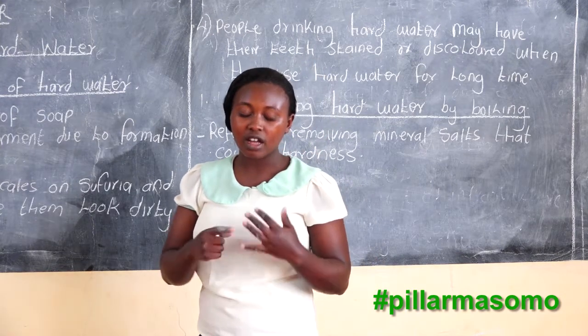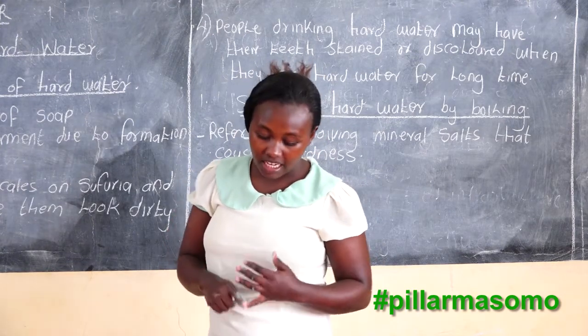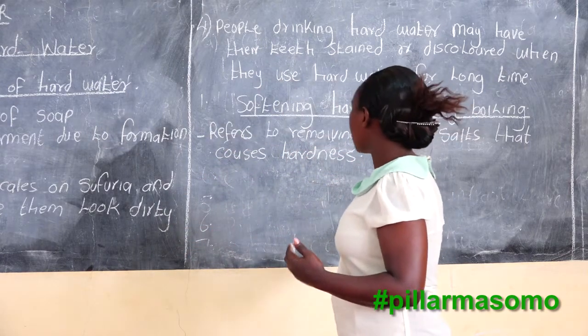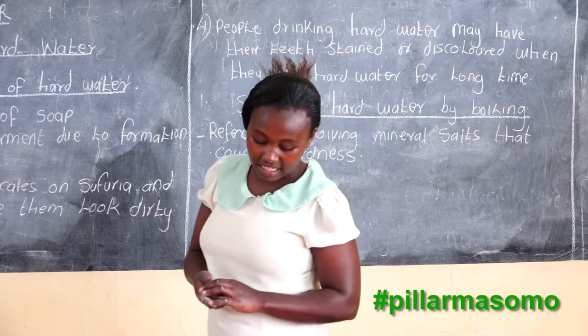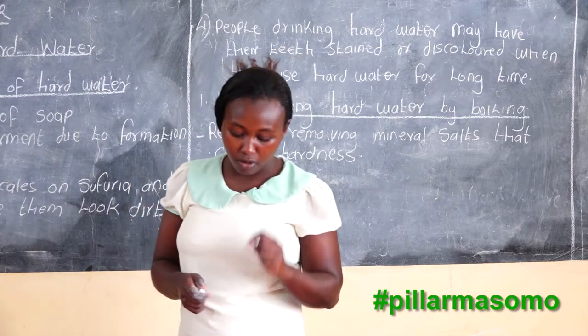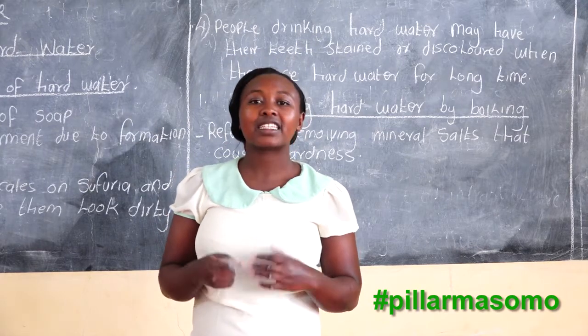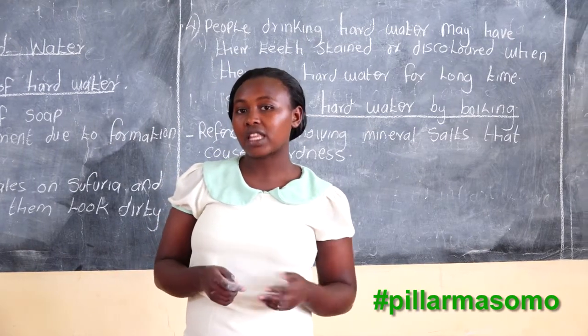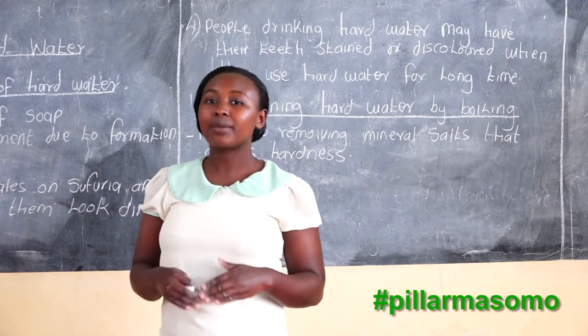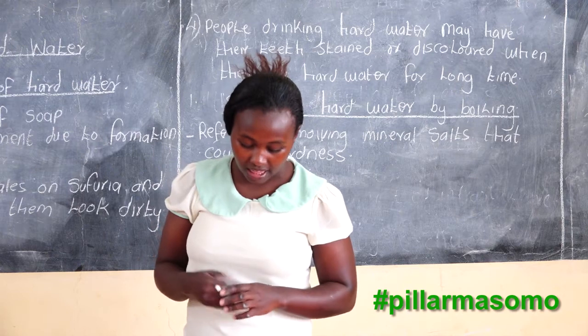Softening hard water refers to removing the mineral salt that causes hardness. And if the hardness of the water is removed, the water is then termed as soft water.